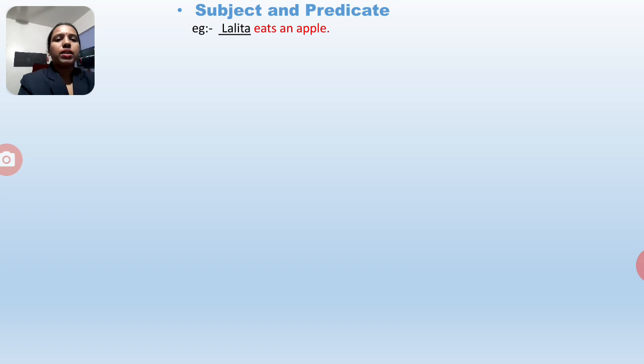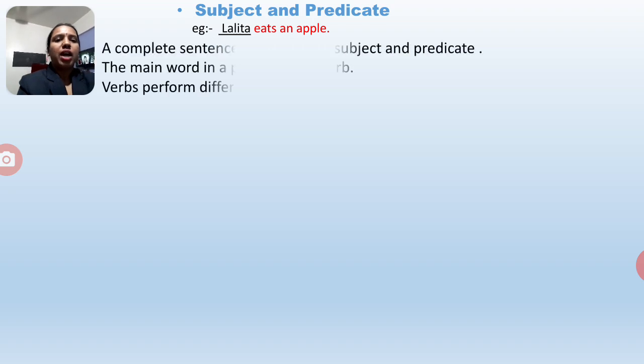Now we will see what is subject and predicate. This subject and predicate I already explained to you in lesson number 1, the sentences. In that lesson I explained subject and predicate, but today I will show you in short. For example, Lalita eats an apple. In this sentence, Lalita eats an apple.